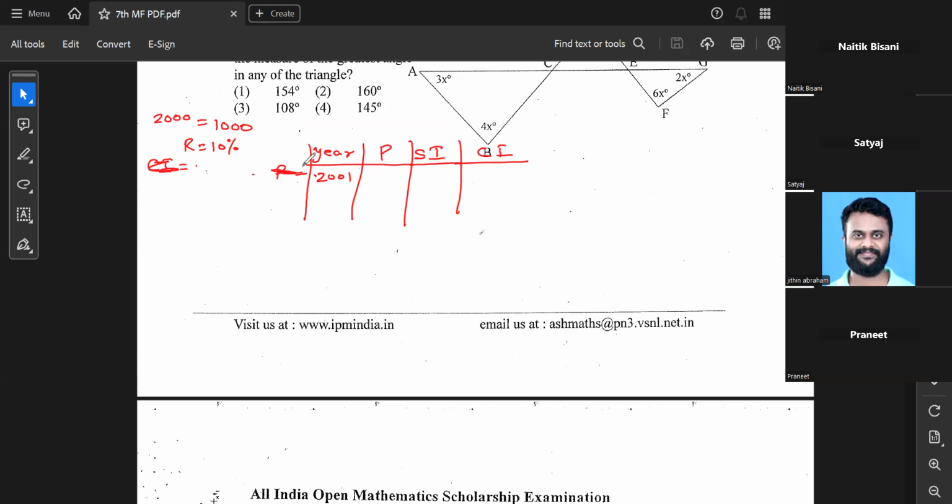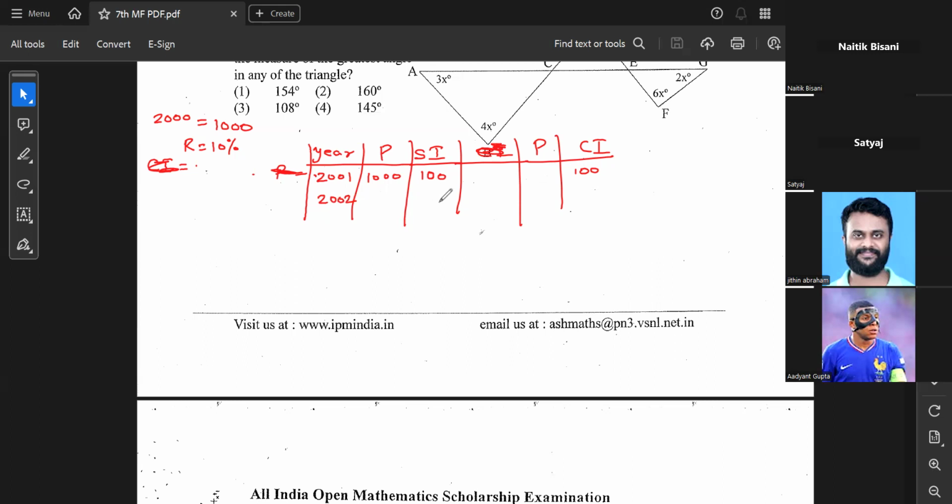The simple interest of 1,000 rupees will be, for the principal for simple interest and the principal for compound interest, how much? It will be 10% of 1,000, which is 100 rupees. 100 rupees will be simple interest. For compound interest also, for the first year, the interest will be 100 itself. Now, when you go to the second year,